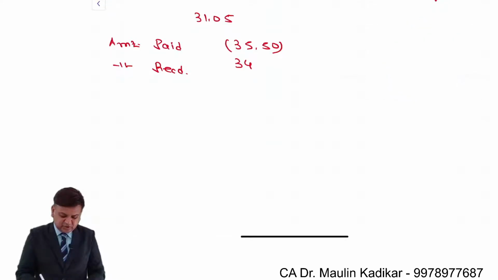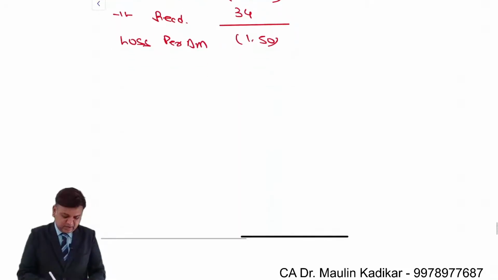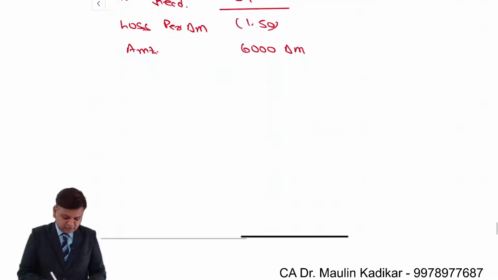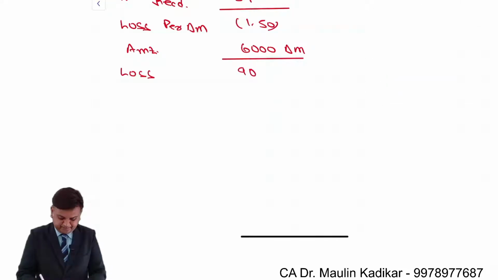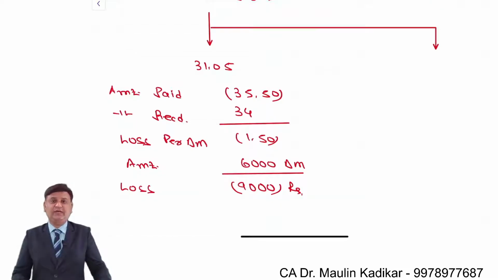So basically there is a loss of 1 rupee 50 paise per Dutch mark. This is the loss per Dutch mark. Amount is 6,000 Dutch mark. So loss in total due to cancellation is 9,000 rupees. So due to cancellation of the forward contract, there is a loss of rupees 9,000.